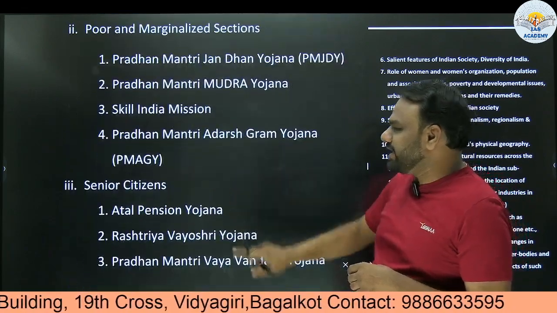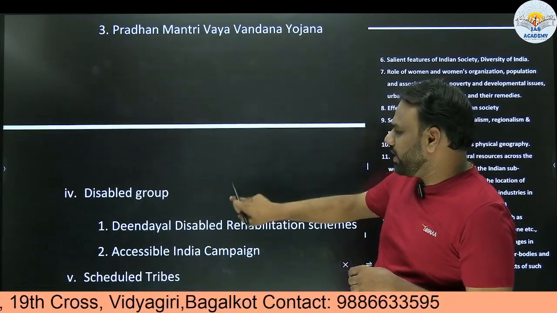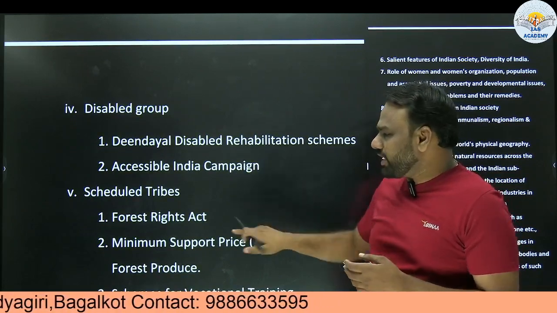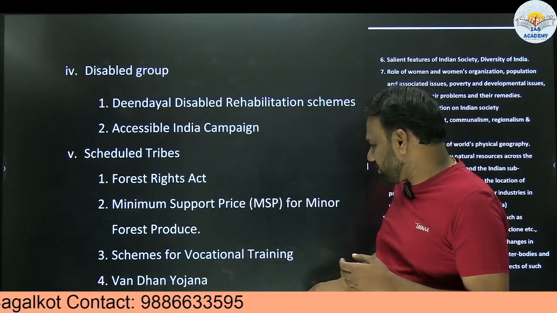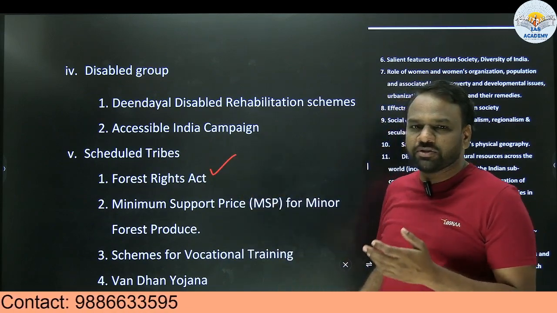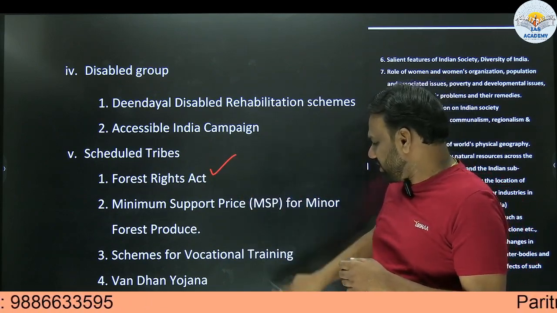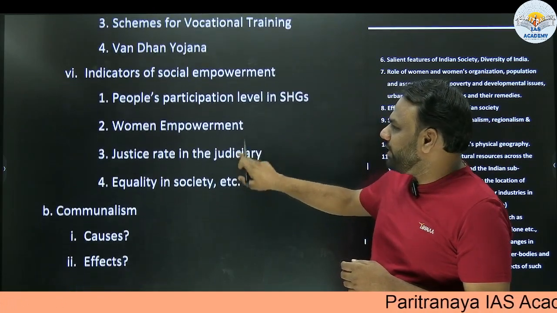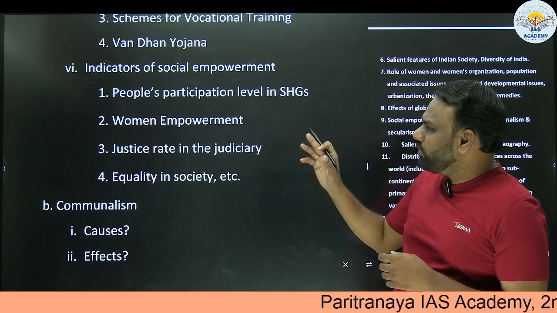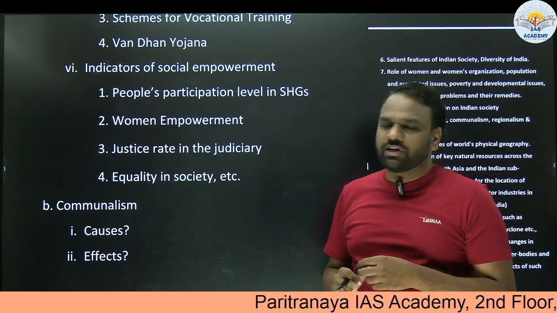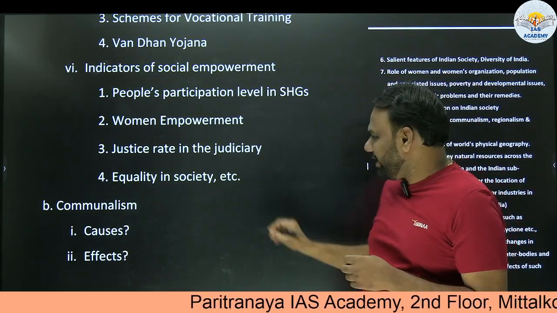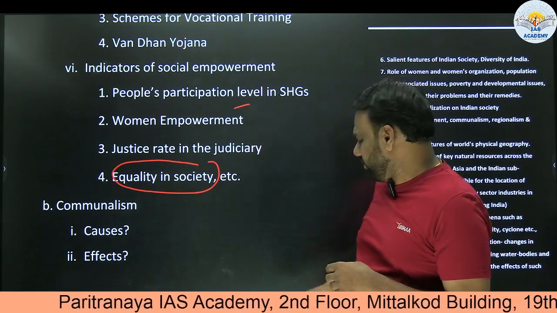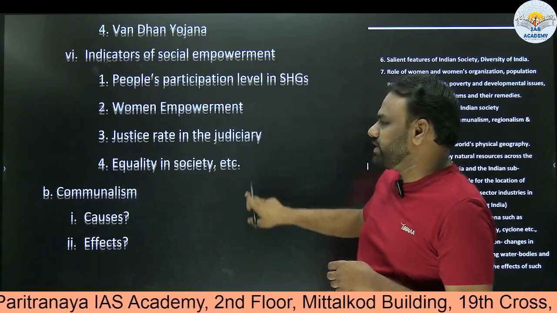Next, schemes related to senior citizens, and schemes related to the empowerment of the disabled group. Next, for the empowerment of scheduled tribes, you can also mention a few acts, for example, the Forest Rights Act, which has been introduced for the welfare of scheduled tribes. These are the various angles through which we are supposed to think and prepare notes from the exam point of view. Next, we also need to know about the various indicators of social empowerment. Equality in society is an indicator of social empowerment, as is women empowerment. These are the various criteria which we need to understand.